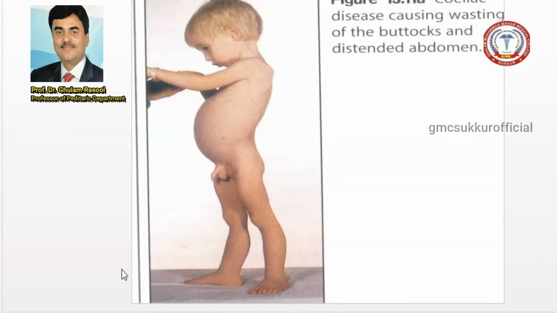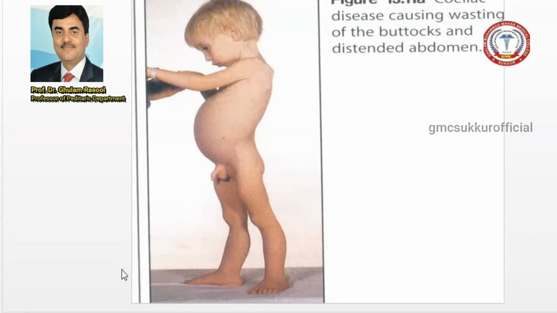Now this is the classical picture of a baby who presents with celiac disease. You can appreciate this picture. There is a protuberance of the abdomen, meaning the abdomen is distended. Number two, the baby has a loss of the buttocks, called wasting of the buttock muscles.